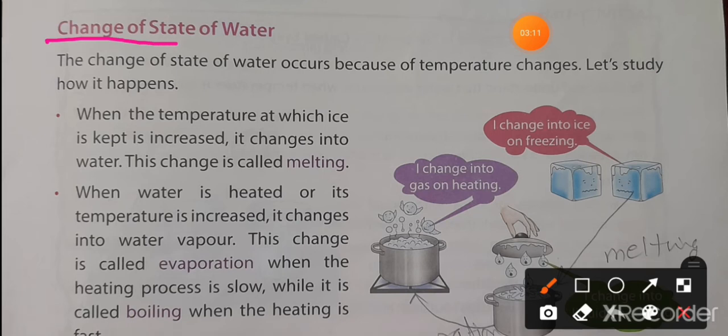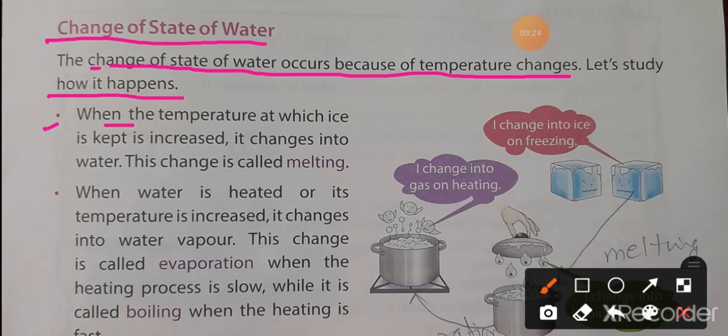Change of state of water. The change of state of water occurs because of temperature changes. Let's study how it happens. The first one is, when the temperature at which ice is kept is increased, it changes into water. This change is called melting. When we increase the temperature of the ice, it changes into water, and this change is known as melting.